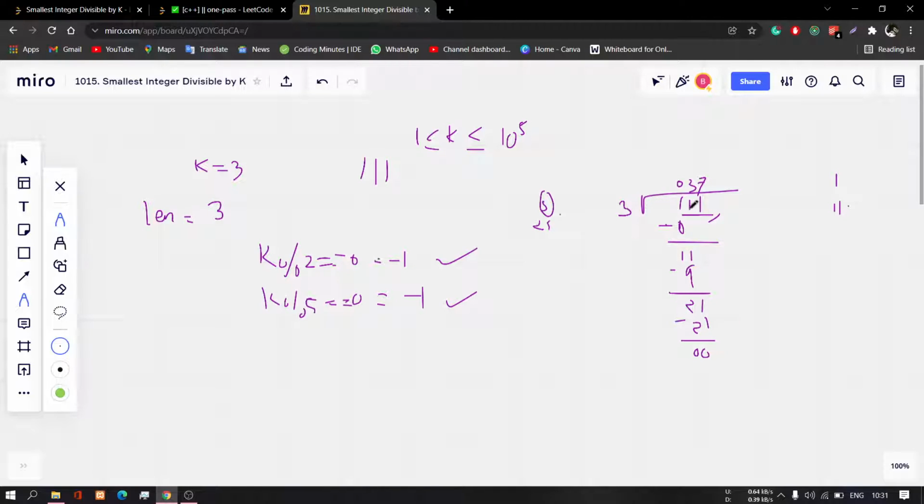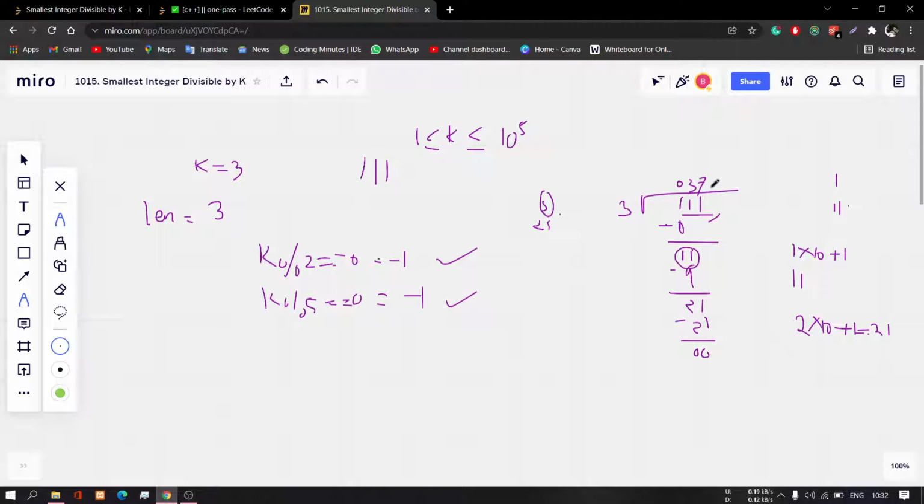If you see this example, every time we just take out the remainder and add the next number to it, multiplied by 10. Like here, after this step it gives the remainder 1, and in mathematical terms we multiply it with 10 and add 1, so it will be 11. Then we get a remainder of 2, and we again do 10 times that plus 1, so it is 21. So the next number always depends on the remainder.